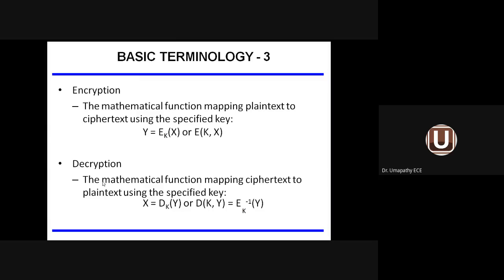Similarly, decryption: x equals D_k of y, or D of k comma y. That is E inverse of k of y. So E inverse of k, that means 1 by E_k applied to y, gives you the original message.